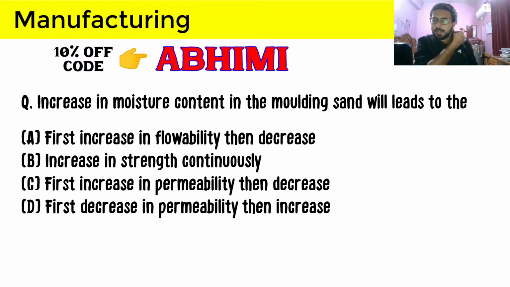Increase in moisture content in the molding sand will lead to. So if you are increasing moisture content in the molding sand, then what will be the result of that? Is the flowability going to increase first, then decrease, or is strength going to continuously increase, or is permeability going to change?